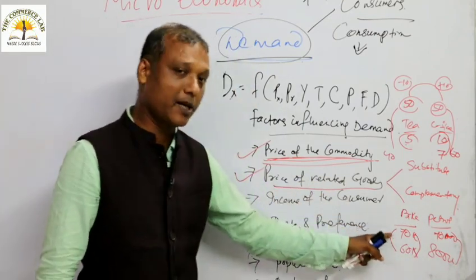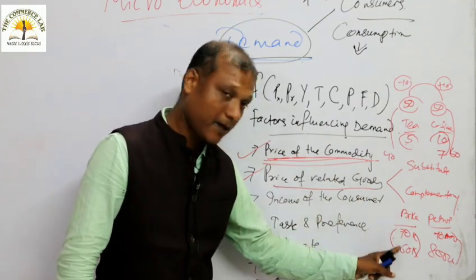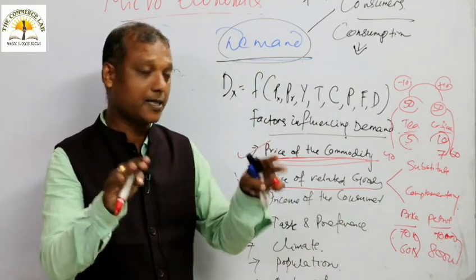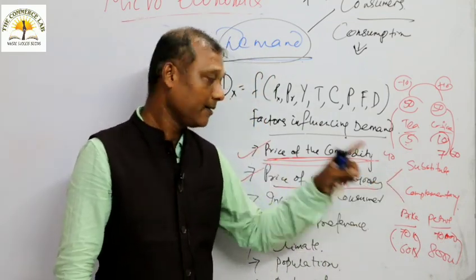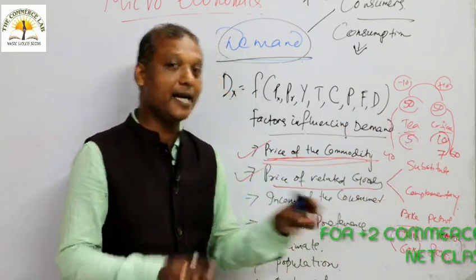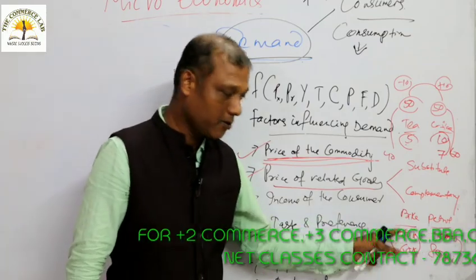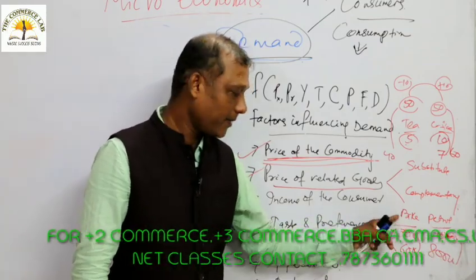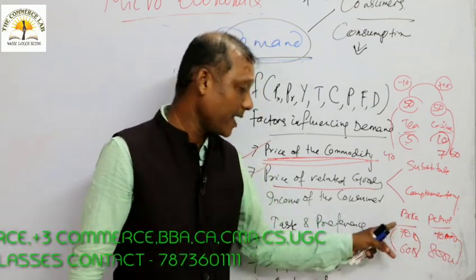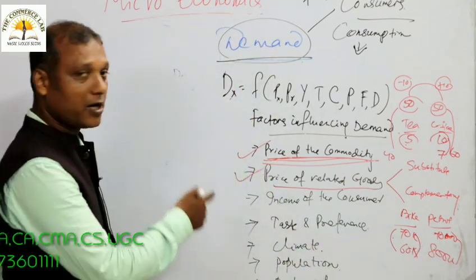In the case of complementary goods, the relationship between the price of a commodity and the demand for the other is inverse, negative, opposite. In the case of a substitute good, it is positive. I am repeating once again: if the price of bike falls, the demand for petrol will rise, and if the price of bike rises, the demand for petrol will fall. This is your point number 2.